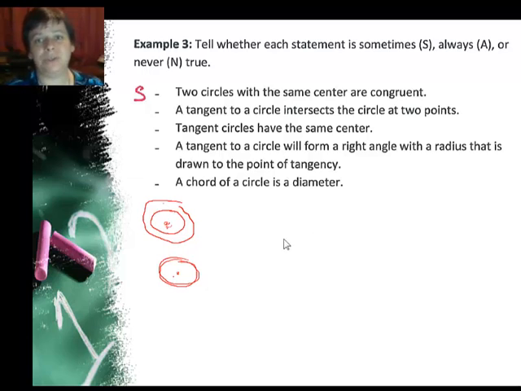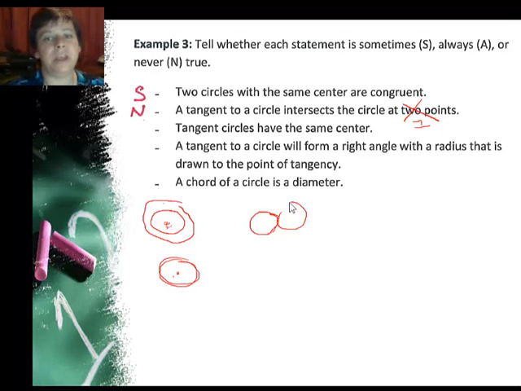A tangent to a circle intersects the circle at 2 points. Well, the definition is 1 point, not 2 points. So this is never true. Tangent circles have the same center. Well, there were only 2 ways we saw tangent circles. One was when they were kind of touching on the edge like that. Definitely not the same center.